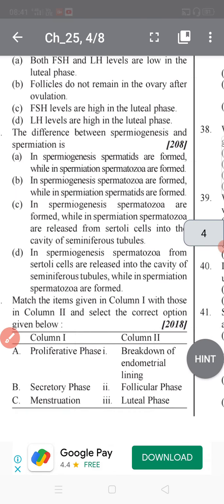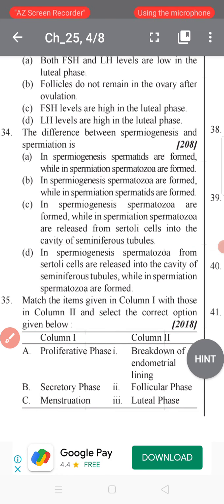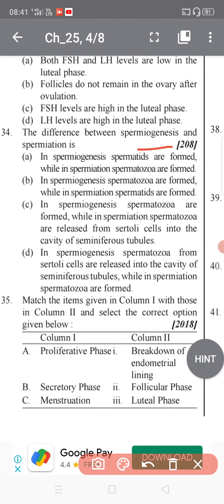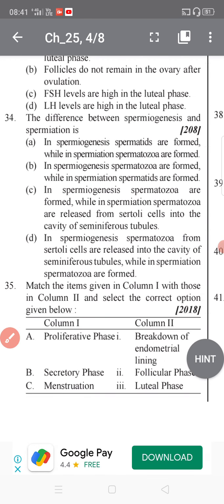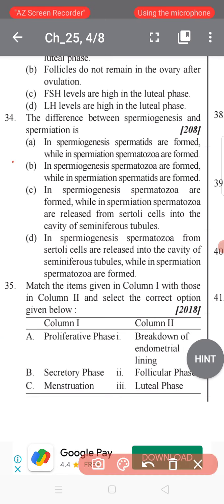Okay students, we go to question 34: the difference between spermiogenesis and spermiation. This is a simple definition given in NCERT. We have to read carefully. Option A: in spermiogenesis, spermatids are formed, while in spermiation, spermatozoa are formed. Option B: in spermiogenesis, spermatozoa are formed, while in spermiation, spermatids are formed.